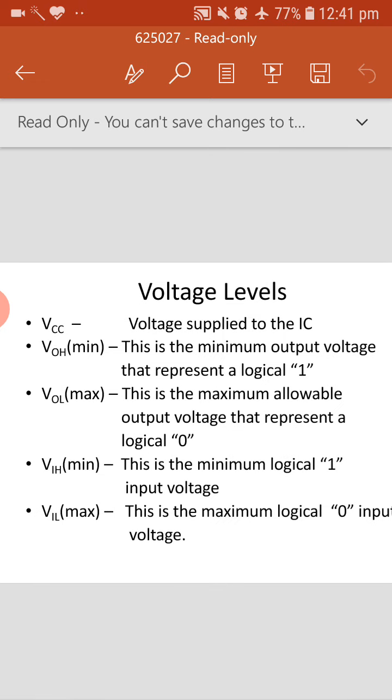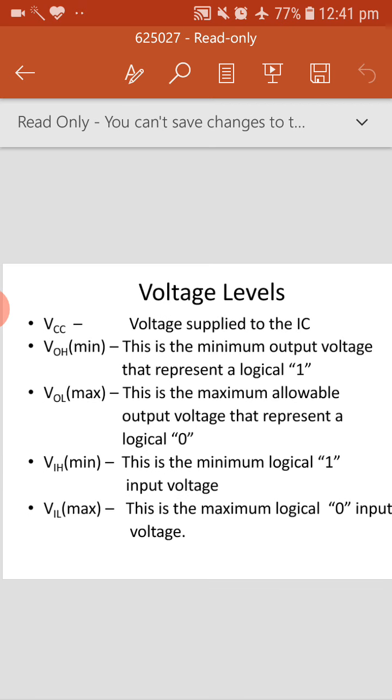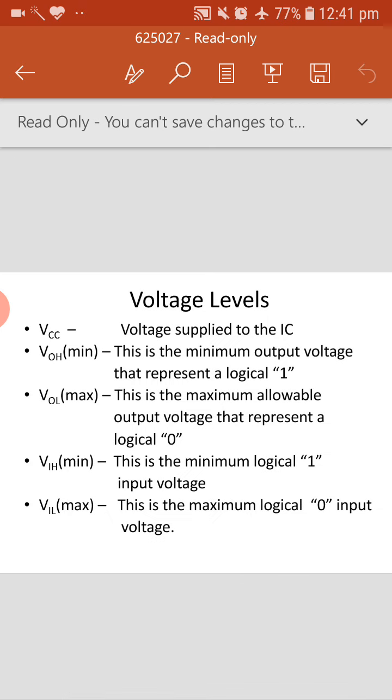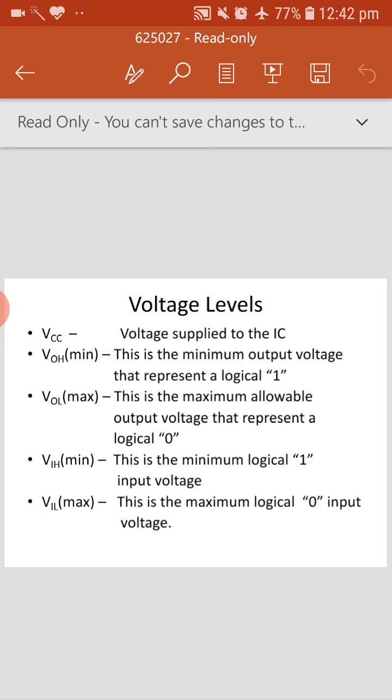VOH means output voltage high. What is the minimum voltage required to say it is a logic 1? Similarly VOL is the maximum allowable output voltage that represents logical 0. In digital, you will send either 0 or 1. So what is the minimum voltage level that should represent 1? That we call VOH. What is the maximum we can have such that we can call it a 0? That we call VOL.